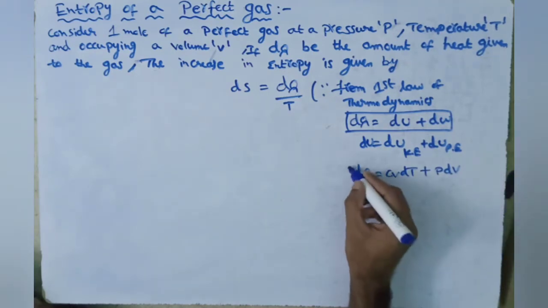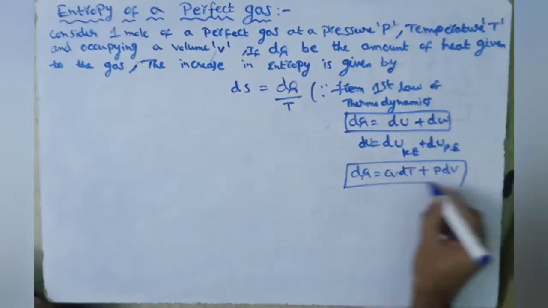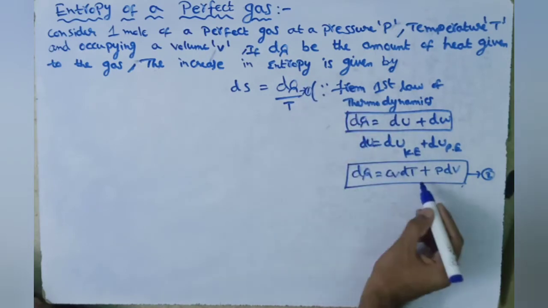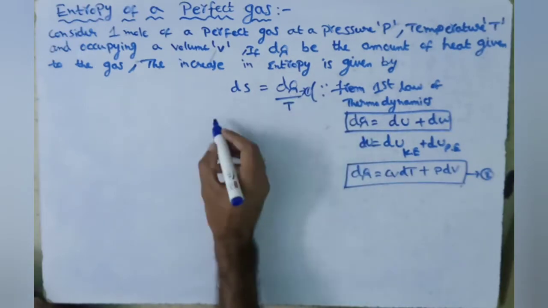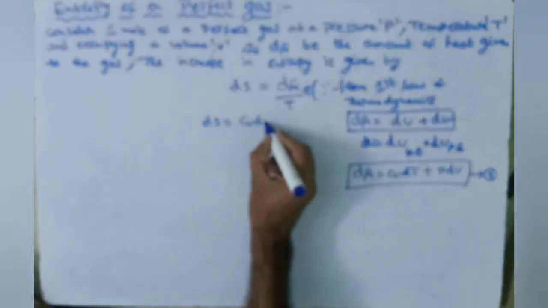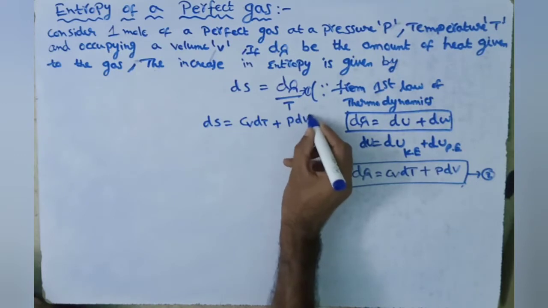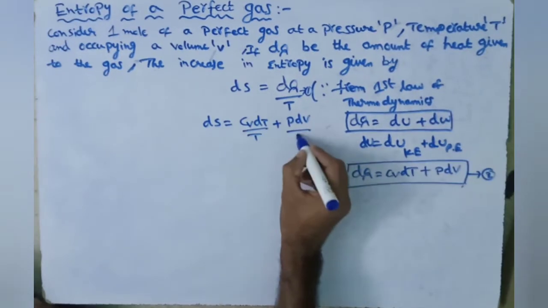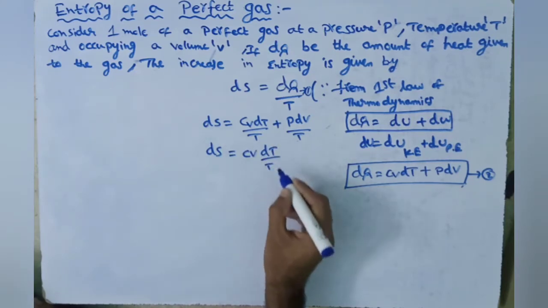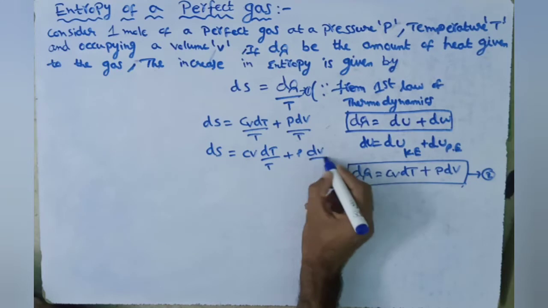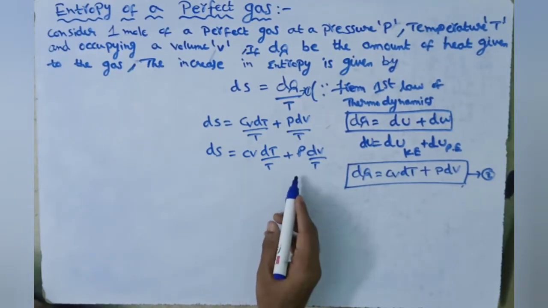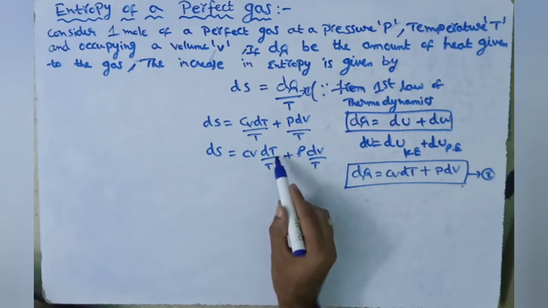When we substitute equation 2 in equation 1, in the place of dq, we get the change in entropy of the gas, ds is equal to (Cv dT plus P dV) by T. So ds is equal to Cv dT by T plus P dV by T. This is the entropy equation of a perfect gas, but here it is in terms of T, P and V.